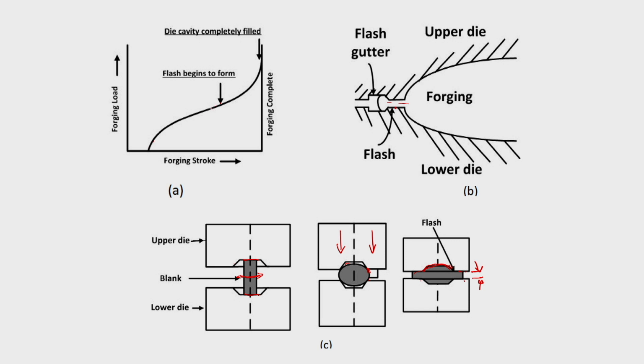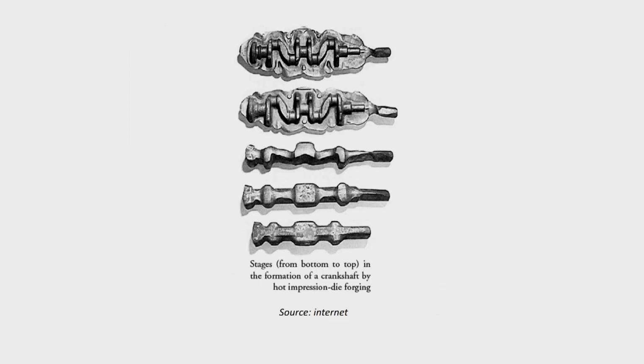From here the flash formation takes place, and the load keeps on increasing as the die comes further down. Later in our analysis, we will find that as it further advances, the thickness keeps on reducing, and in that case your load will keep on increasing to a very high value. So, this is how that flash formation takes place.